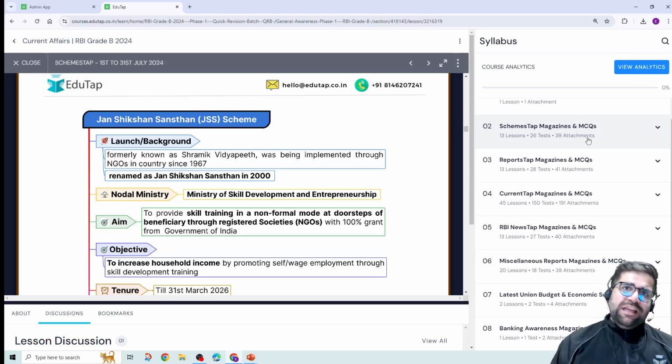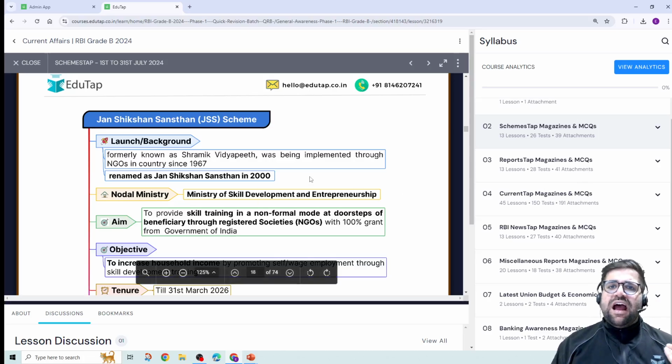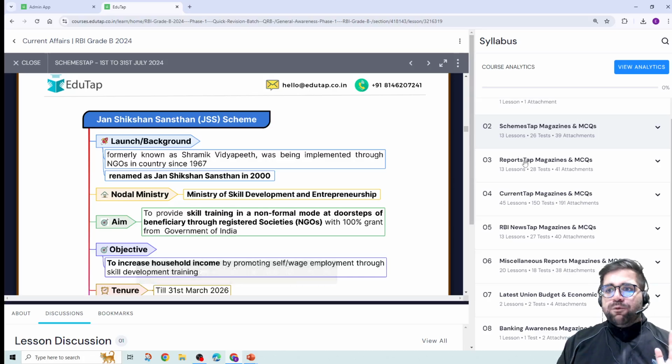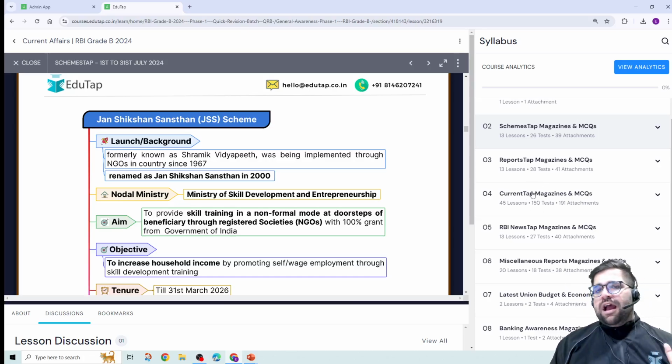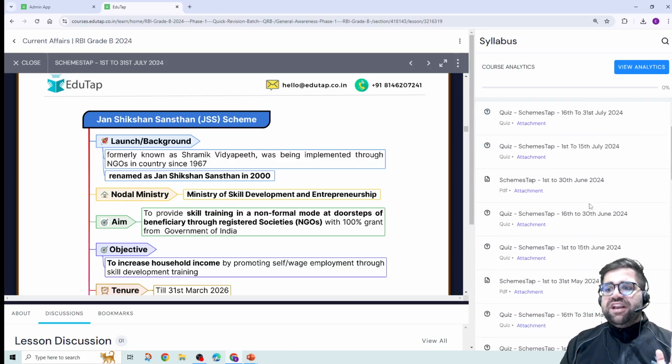In the schemes tab you will get scheme-related information. In the reports tab you will find all the major reports and indices which have been released in the past 3 to 4 months. The current tab will include banking-related current affairs. And yes, all the documents have good interactive graphics, and they are also made to be comprehensive. You only have to read them. If you take the course, you do not have to read any other material, because reading these is enough. And with that we are also providing you quizzes.